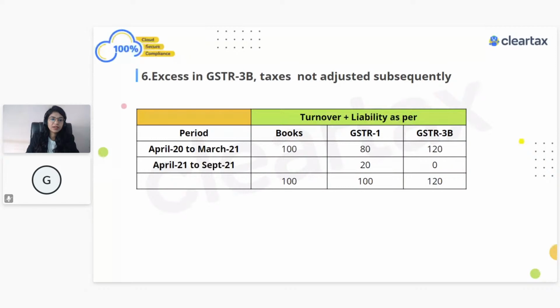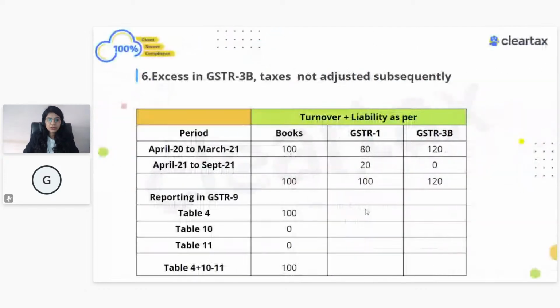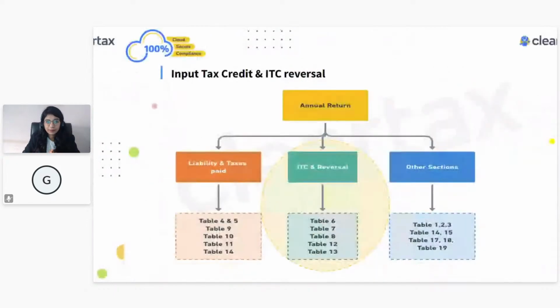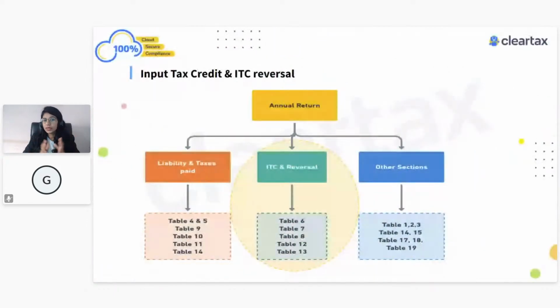Okay, so this is about the other case study. Now let's go to the next one. So I think the answer in table number 4 was to just show 100, right? So we just talked about the liability part. Here we were focused on the liability and our turnover. I will take a pause for 1 minute over here and would like to understand from our viewers: if you have any queries related to the liability part, you can ping on the chat box.